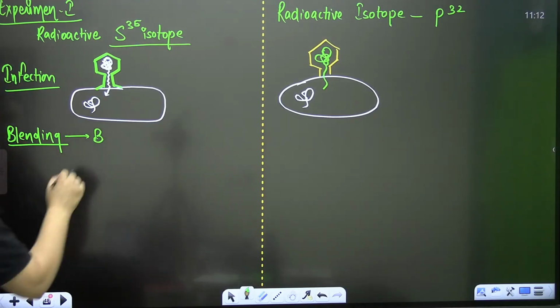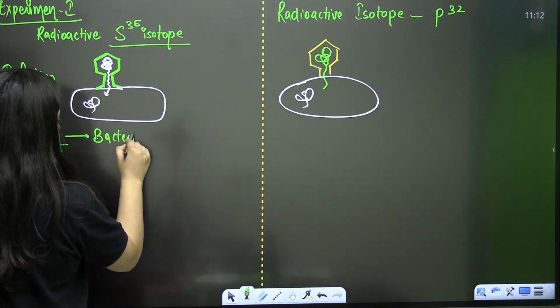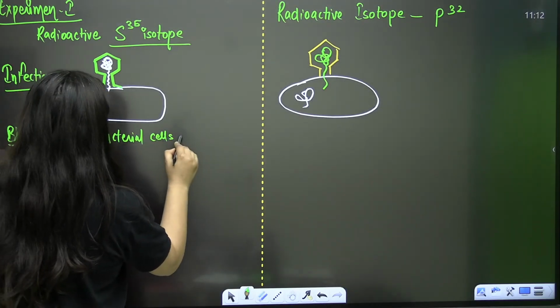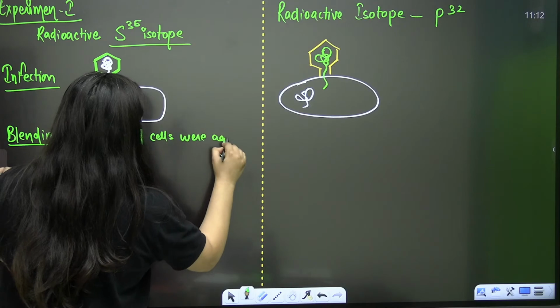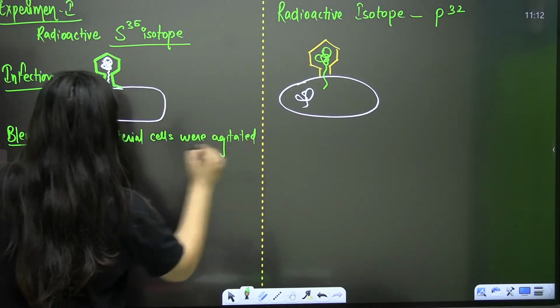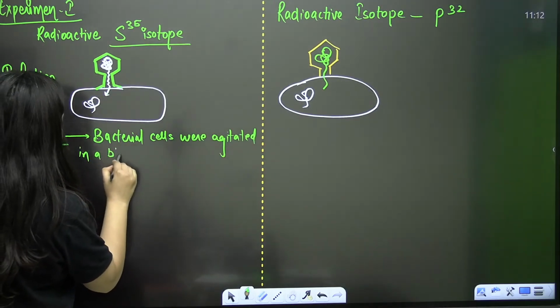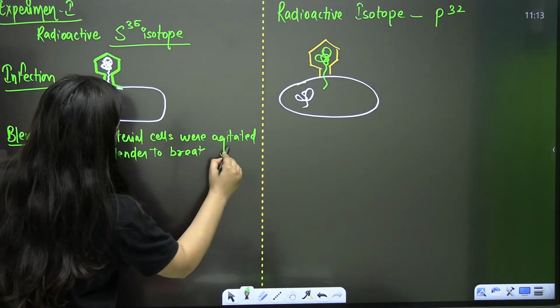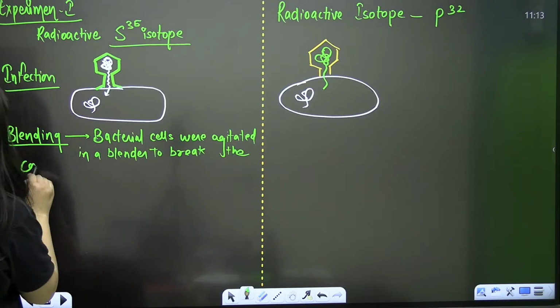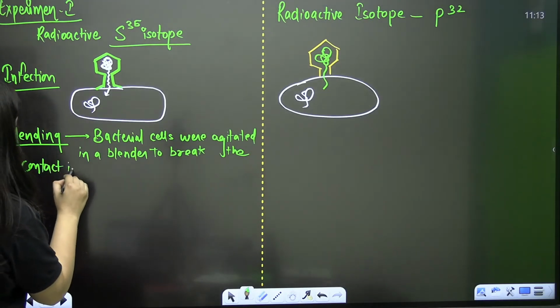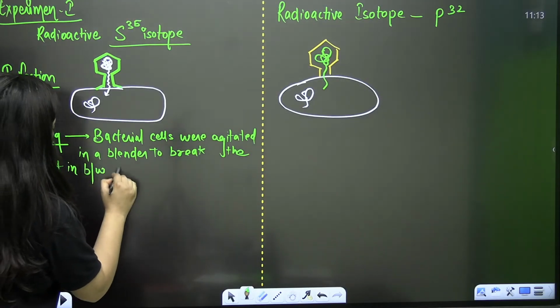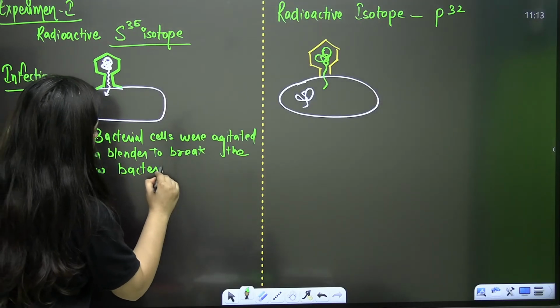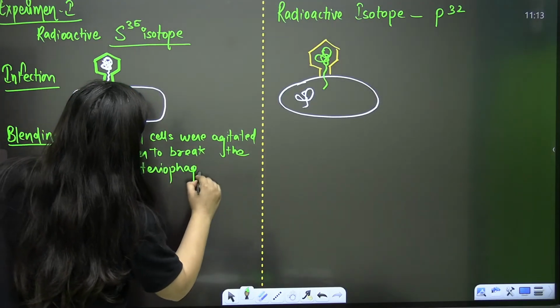The bacterial cells were agitated in a blender to break the contact in between bacteriophage and bacteria. Why is it so?